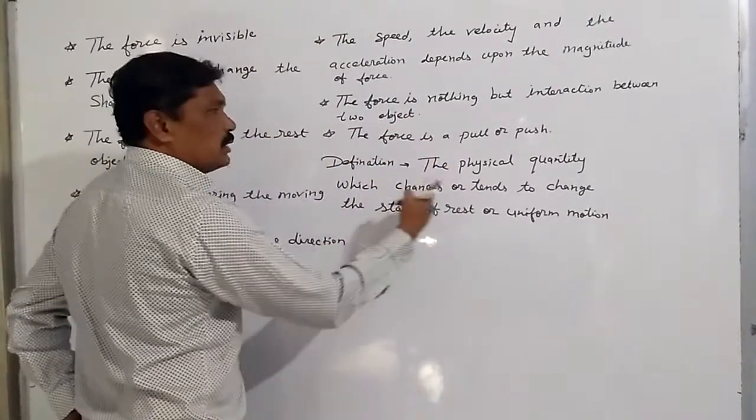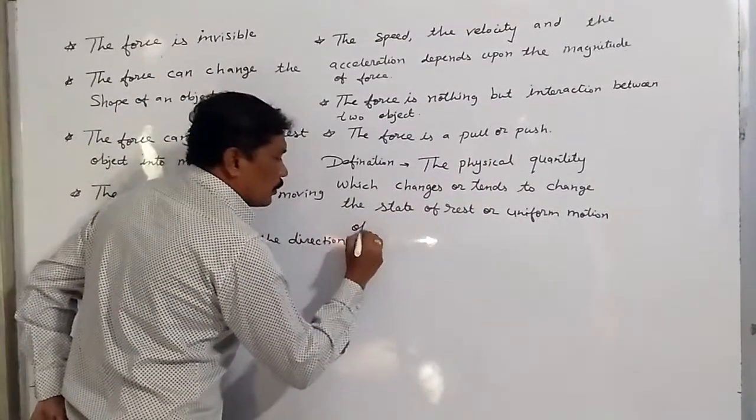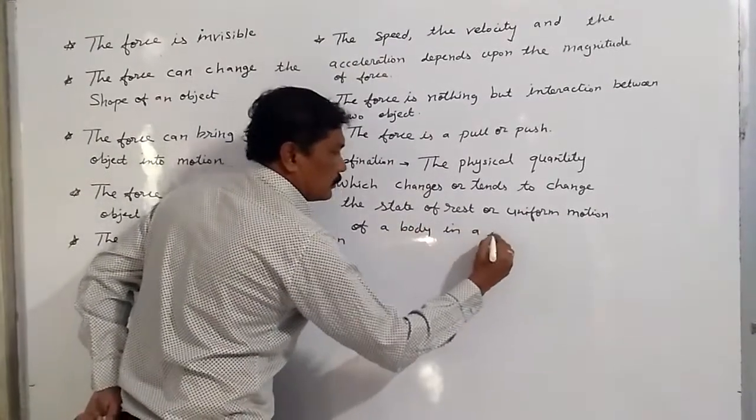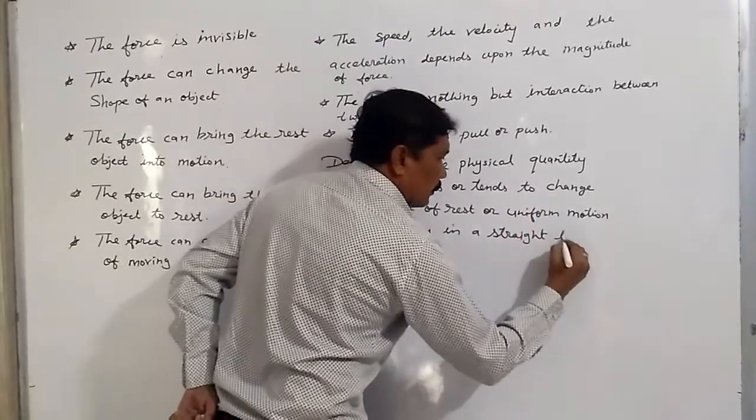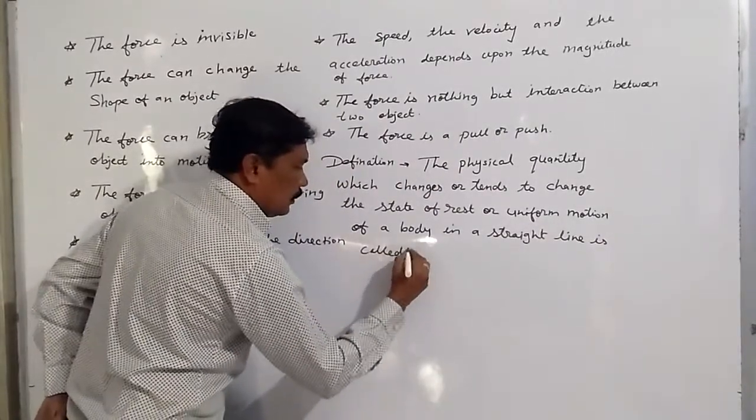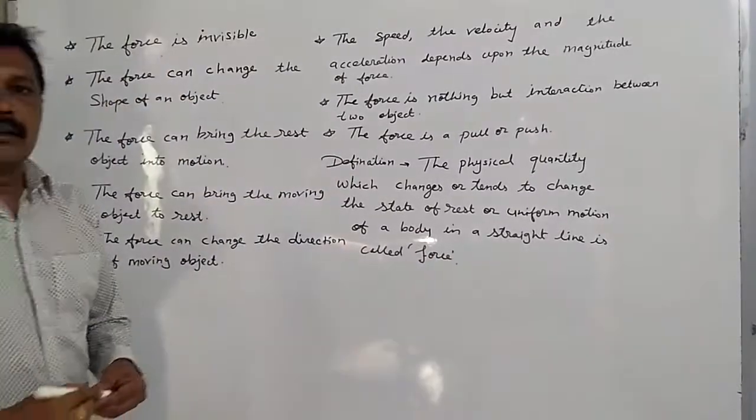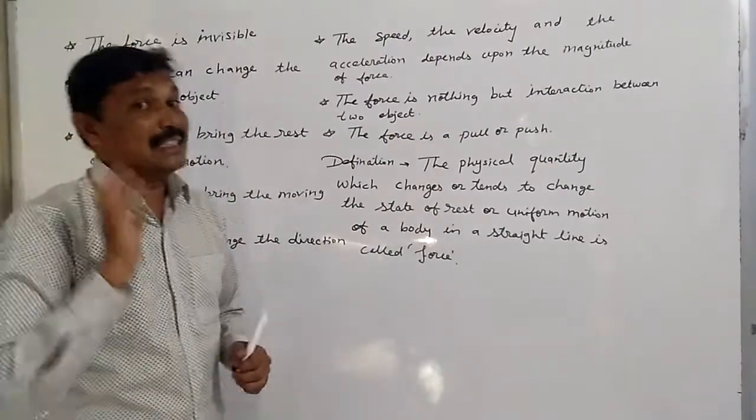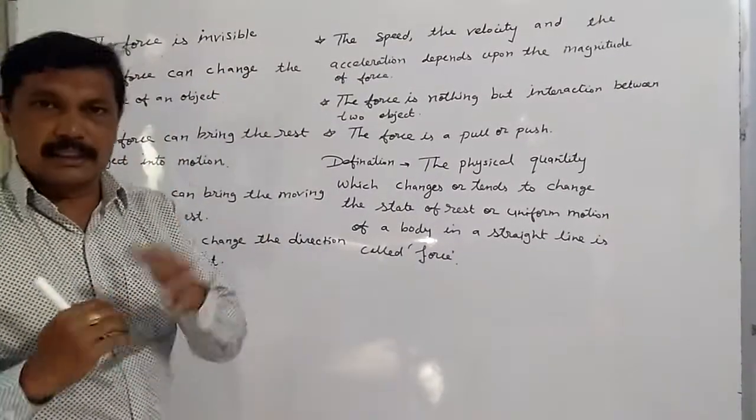Physical quantity which changes or tends to change the state of rest or uniform motion of a body in a straight line is called force. Force is invisible. We cannot see the force. We can see the effect of force. From the effect of force, we can say that force exists.